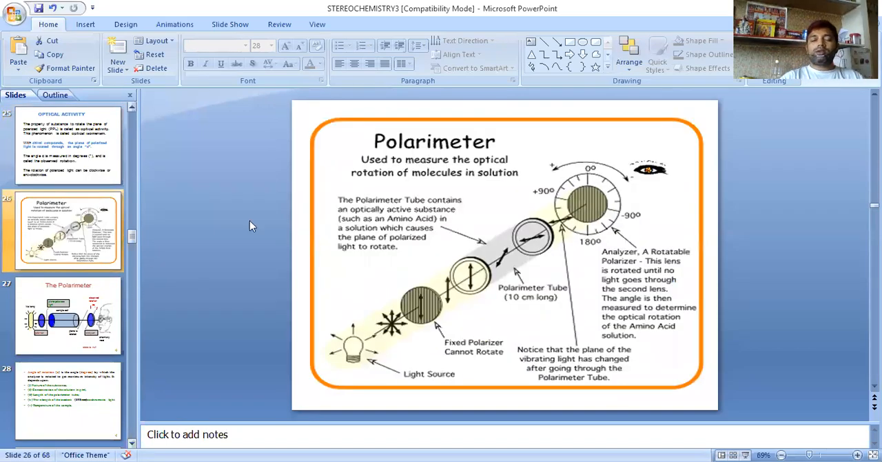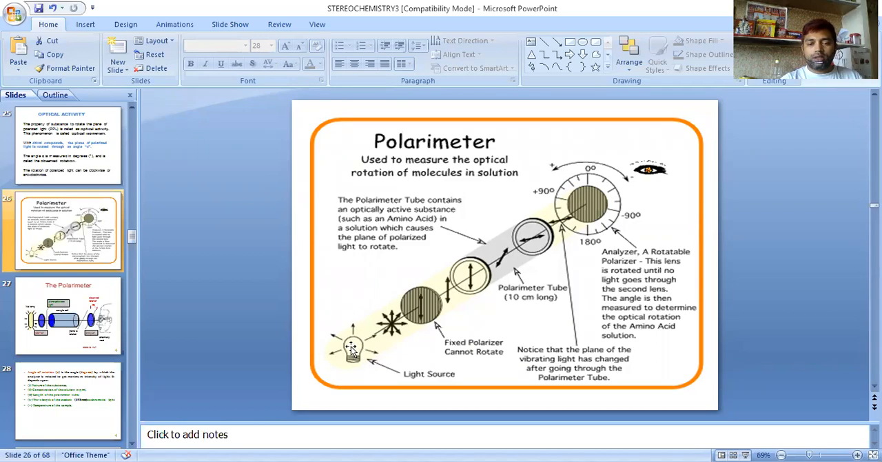See, this is the polarimeter, a simple polarimeter. We have used a ray diagram. This is the ray diagram of a polarimeter. The polarimeter is used to measure the optical activity of any compound or any substance. It is used to measure the optical rotation of molecules in solution.